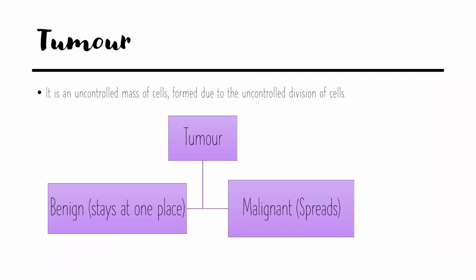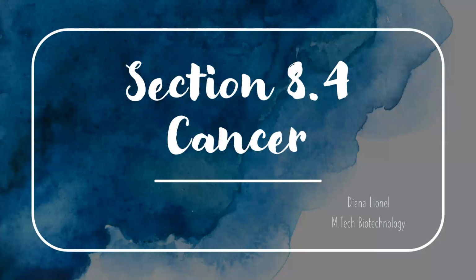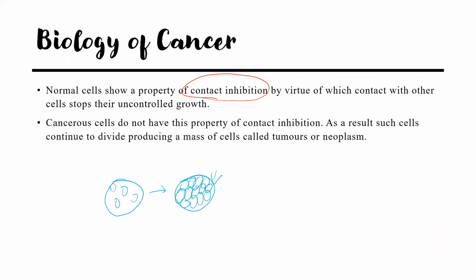Hello everyone. So I'm going to talk about section 8.4, which is cancer. The biology of cancer is that normal cells show a property of contact inhibition. Now what is this contact inhibition? Normal cells continue to divide in the surroundings. When they reach a situation where they are all in tight contact with one another, they show contact inhibition. That means there will not be any space for them to divide or to grow uncontrollably. So this is the case of normal cells.